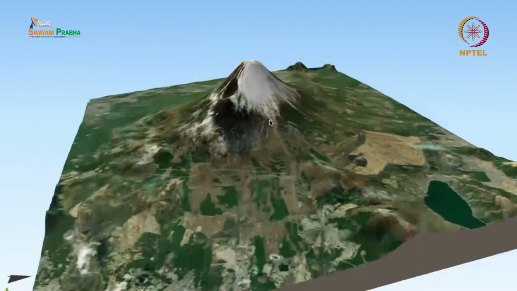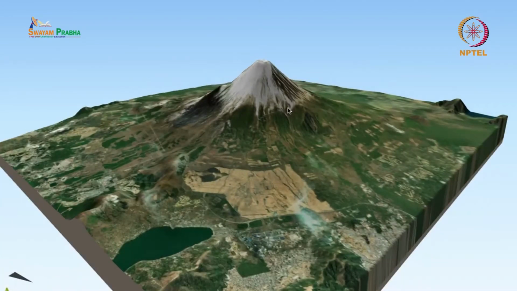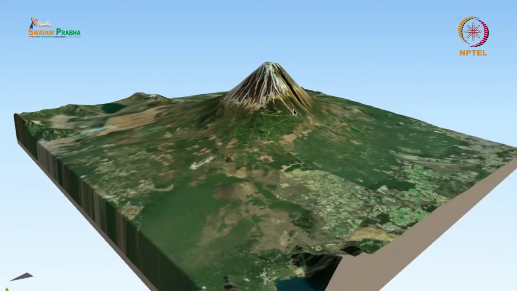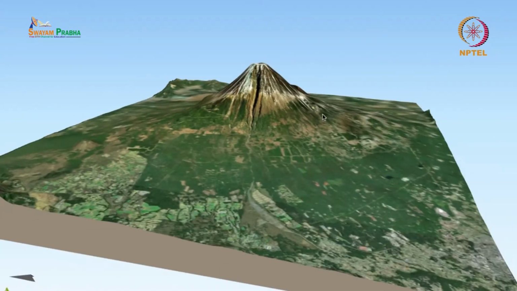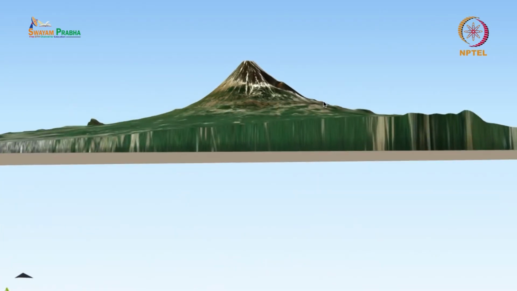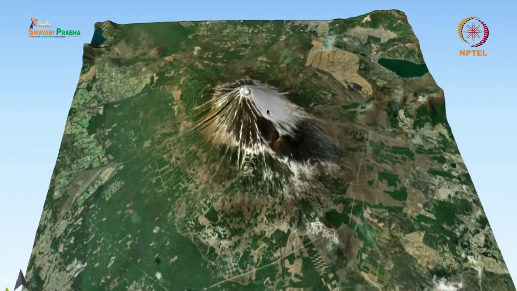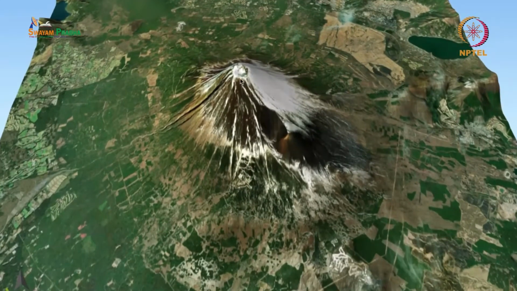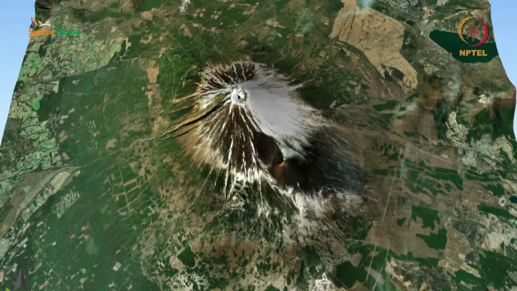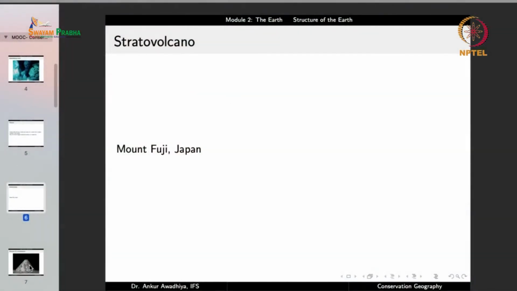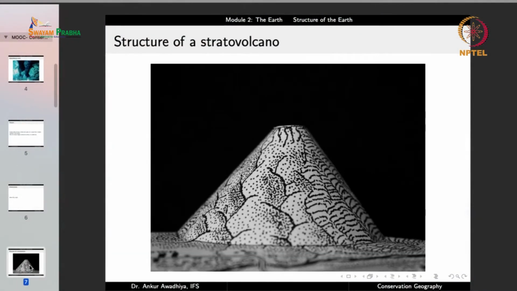So if you look at this volcano, the first thing that is amply clear is that it is having a conical shape. So the bottom is much broader and it goes on tapering towards the top. So it is a conical volcano. On the top you have a depression, and this is the location from which the magma comes out in the form of lava. Now if we look at one such stratovolcano, what we'll observe is that on the outside it's